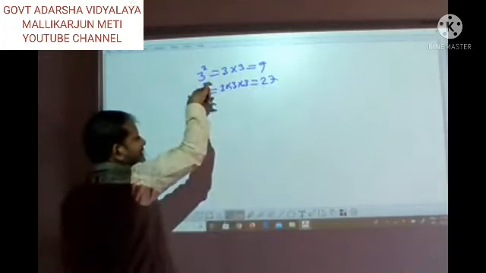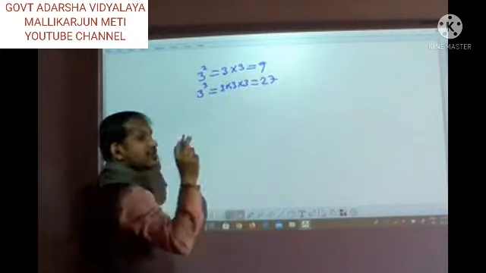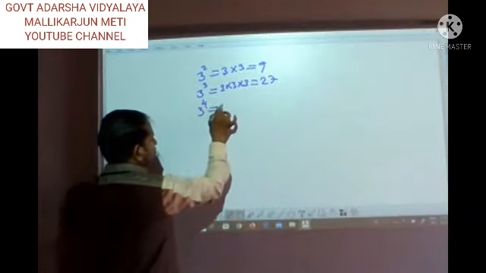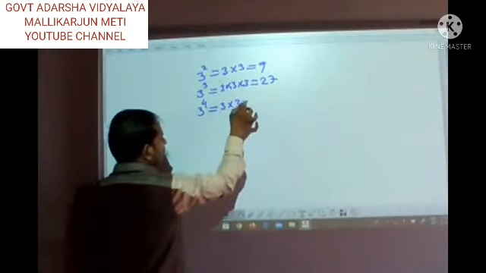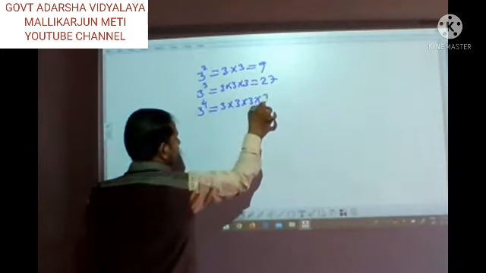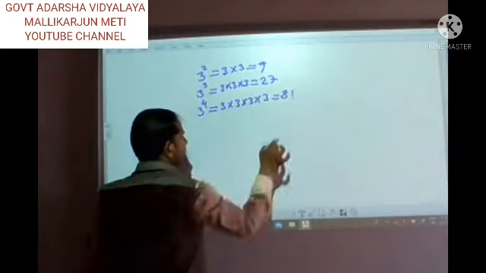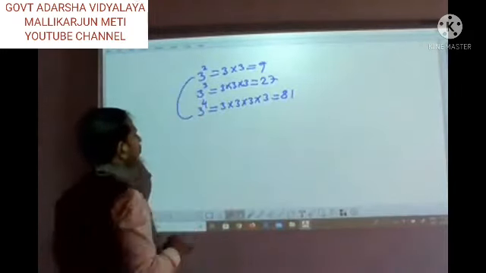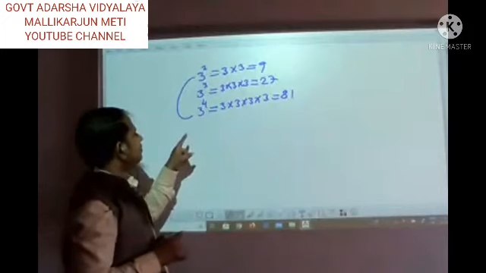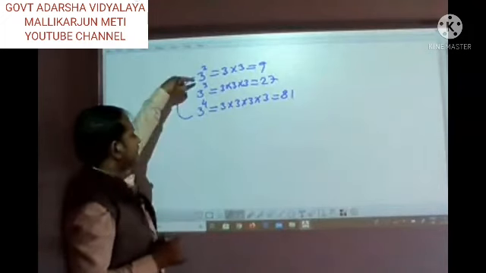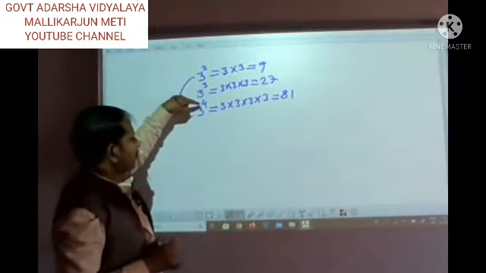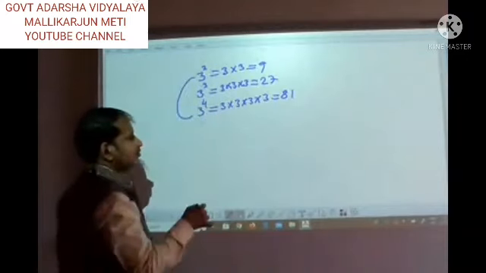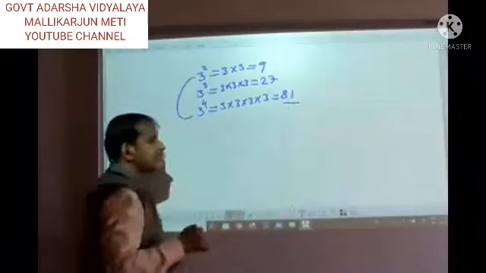One power increased, the value increased 3 times. 3 raised to 4, 3 into 3 into 3 into 3, that means 81. If you observe here, 3 raised to 2 and 3 raised to 4, if you compare, it is 9 times increase.